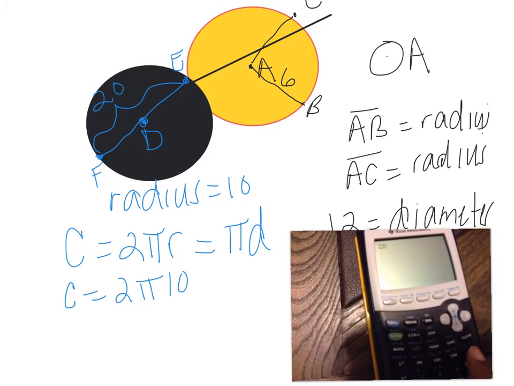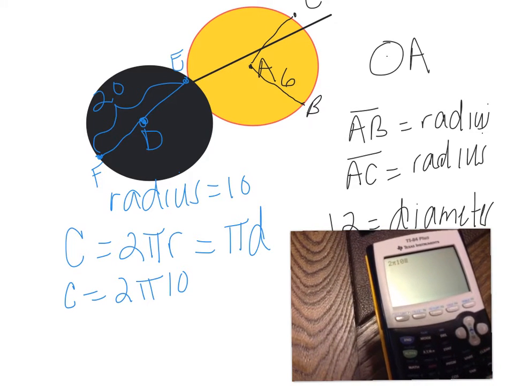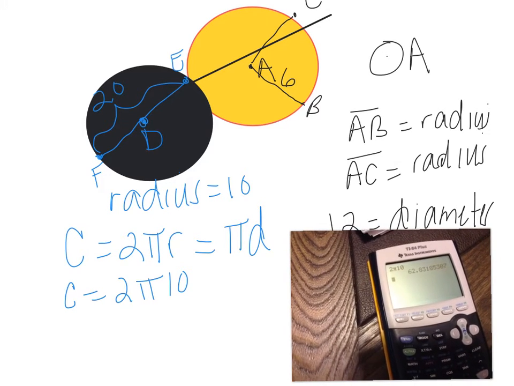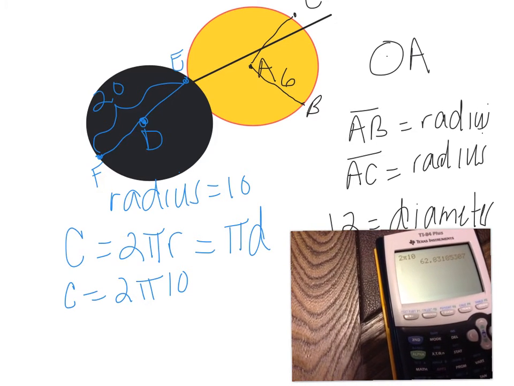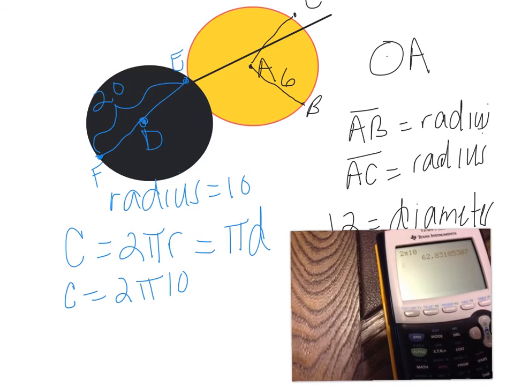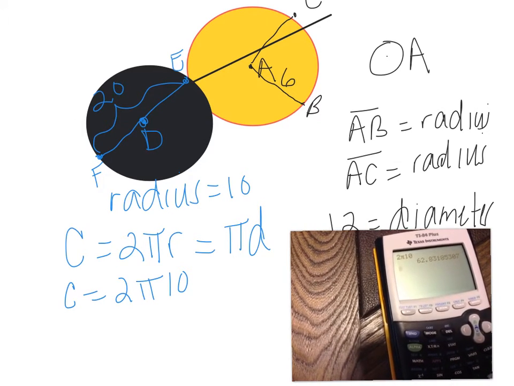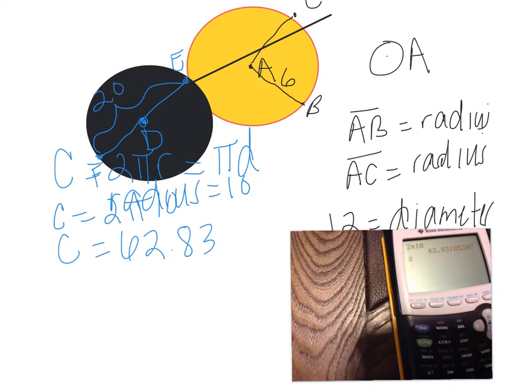So second, and then the pi symbol, and then I'll put 10, just like it is on the screen. So 2 pi 10, the circumference of this circle is going to be 62.83, because 4 or less, let it rest. So if I were to write it down, the circumference is 62.83.